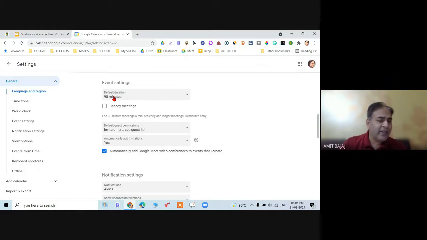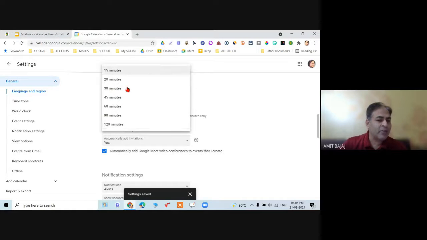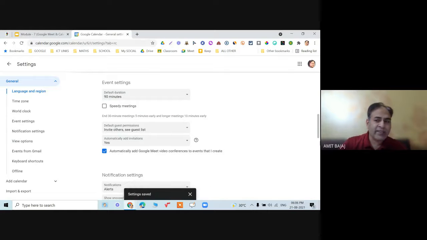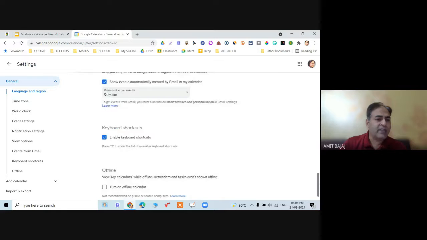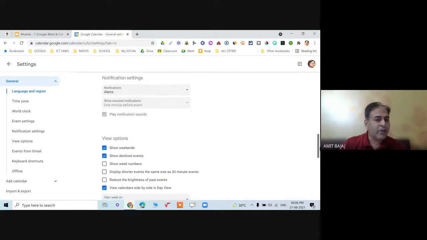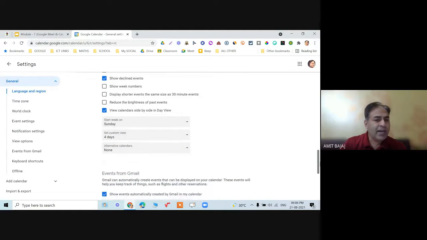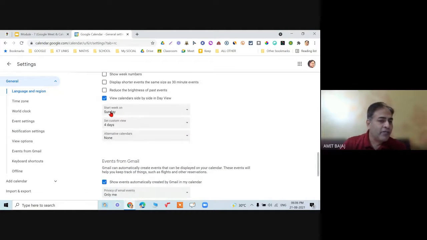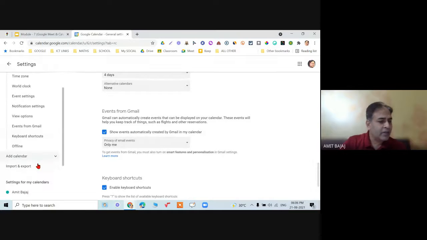I have set my default meeting timing whenever I'm creating a new event as 90 minutes. You can always make it 60 minutes or whatever time you want, and it is automatically saved. You can check out, it is automatically saved. I don't need to click on any save button, right? So what type of notification you want, another view options. You want your week to start from Sunday, or maybe from Monday. So these type of options are also available.